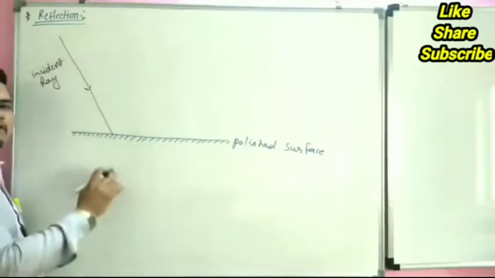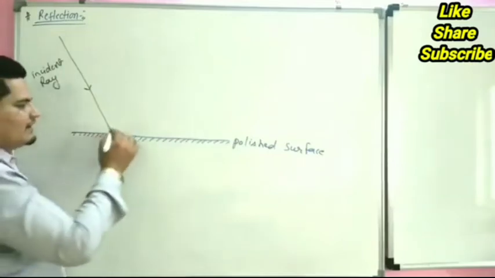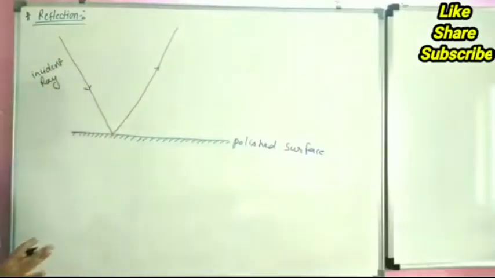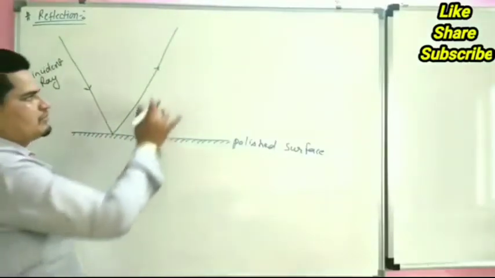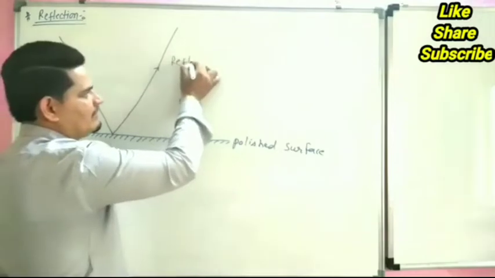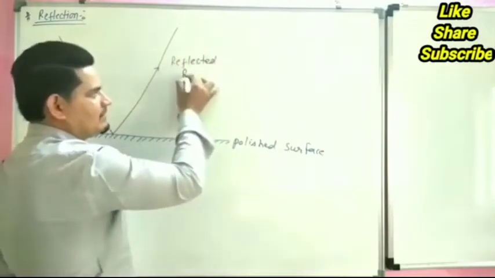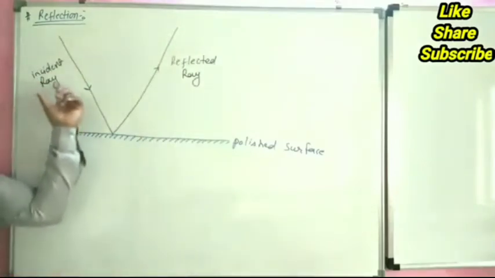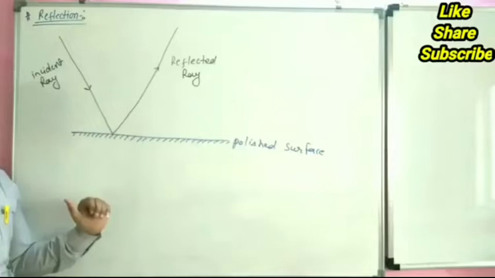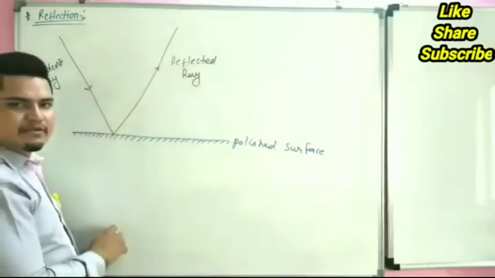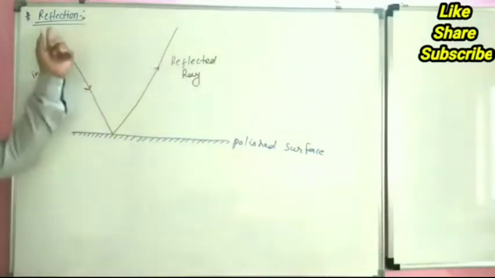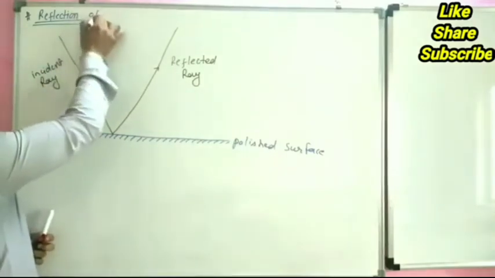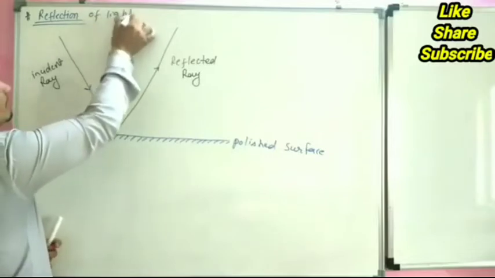When an incident ray falls on a polished surface, it gets reflected in the same medium. This is called the reflected ray. This phenomenon is called reflection of light.